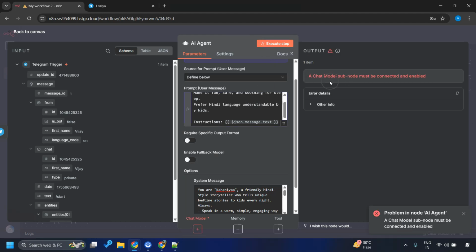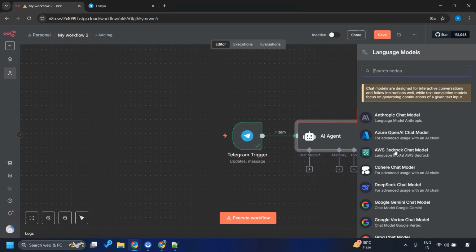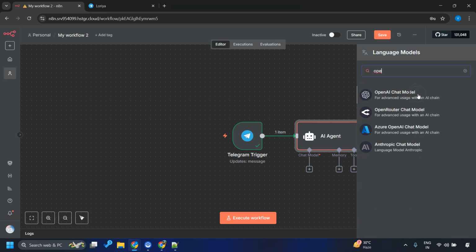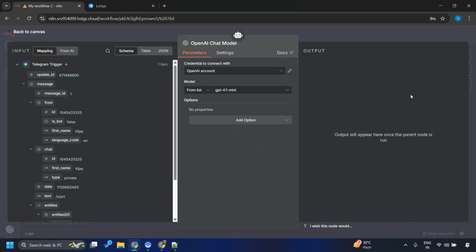And quite obviously it is going to give an error, because what is an AI agent without a chat model, right? So let me click on this chat model. Based on our preference, we can select a chat model from this list. In my case, I'm going to go ahead with OpenAI, which I'm most familiar with, right? I again have an OpenAI account already set up, but in case you do not have, we can click on create new credential. Let me do it.